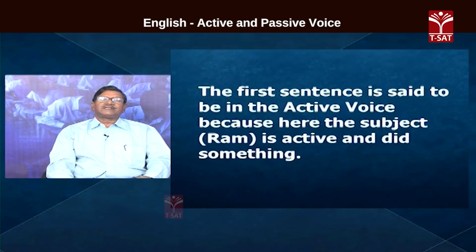The first sentence is said to be in the active voice because here the subject is active and did something. When the subject is active, the sentence is said to be in active voice.